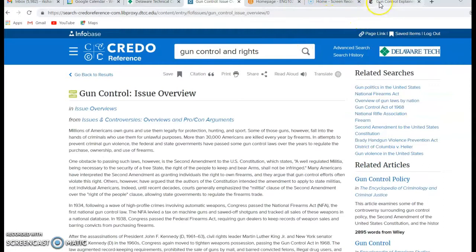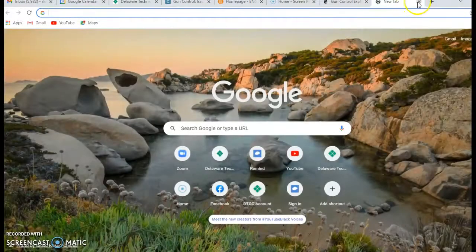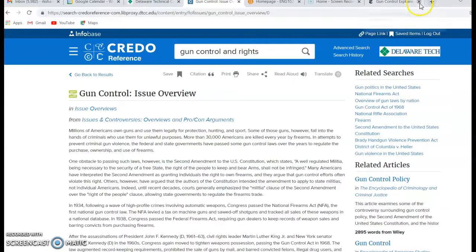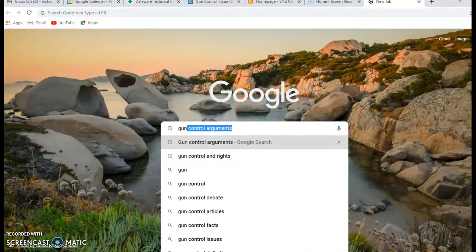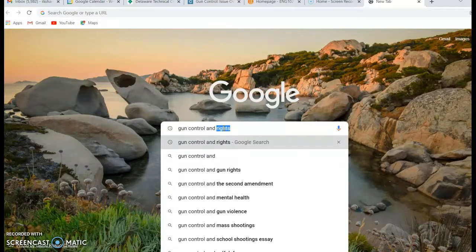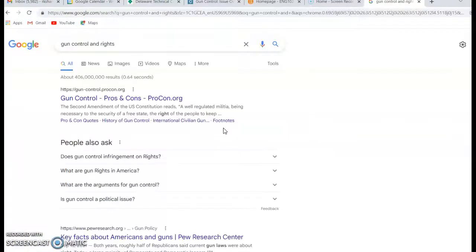All right, for a Google search, and you could use other search engines as well. Let's see if I can do this correctly here. There we go. You could put in again gun control, and let's go ahead and put and rights. And then you're going to look here.